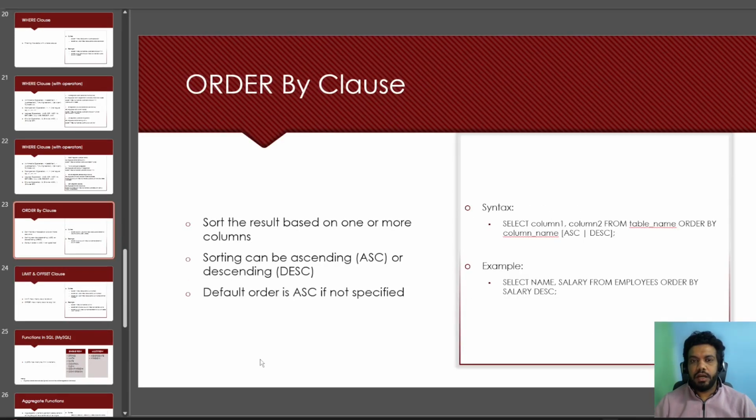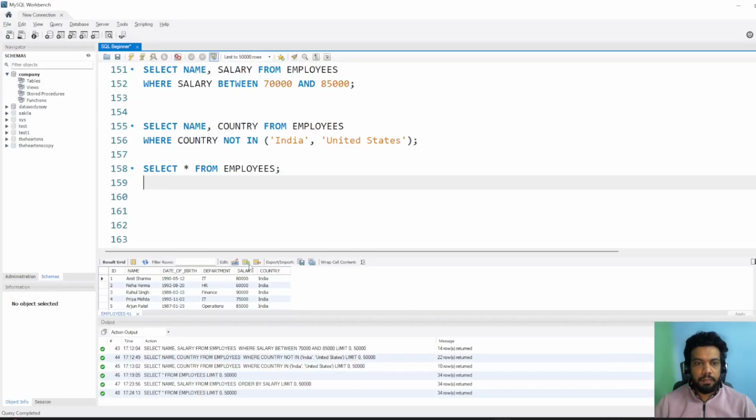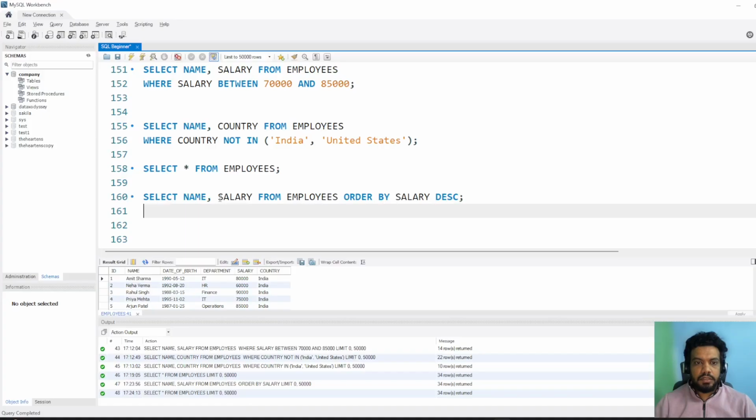Next is order by. We use order by to sort the data based on one or multiple columns. Sorting can be done ascending or descending, and the default order of sorting is ascending. So this is the syntax and this is the example. Let's look at the example. Select name, salary from employees, and then order by salary DESC.